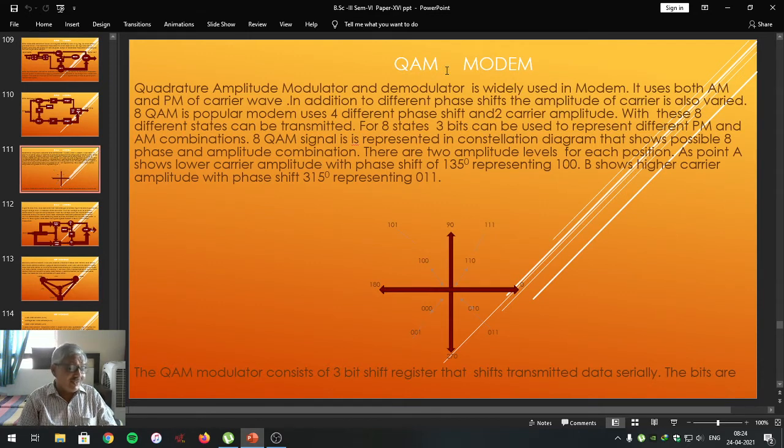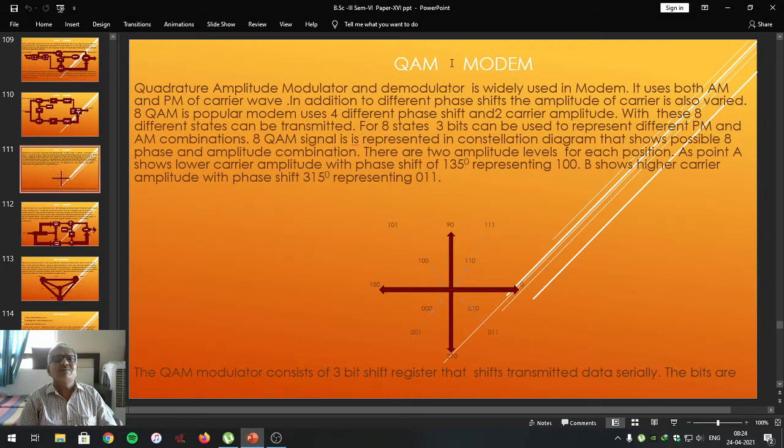Not only is the phase changed, but the amplitude of the carrier wave is also changed. That type of modem to convert binary data into the analog one is known as the quadrature amplitude type of modem. Dear students, it is a widely used modem nowadays.